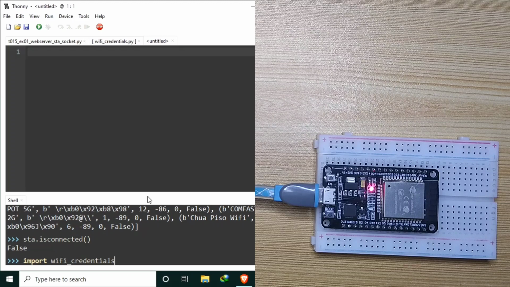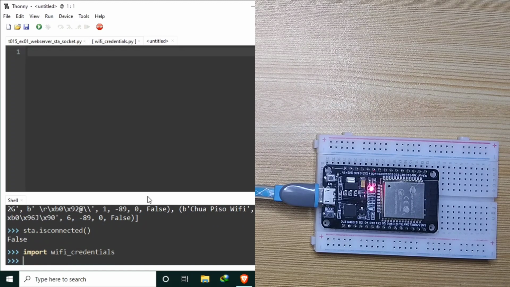Hit enter. Now we can continue connecting to the Wi-Fi router by calling the connect function, that is sta.connect, and provide the SSID and the password as parameters.